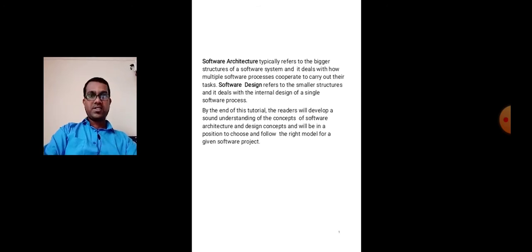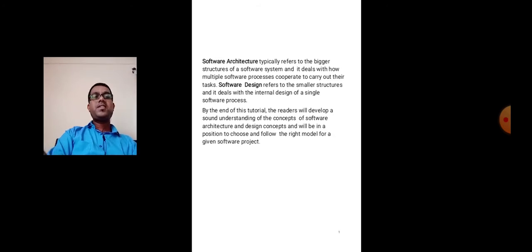We know that software architecture typically refers to the bigger structures of a software system that deals with how multiple software processes cooperate to carry out their task. To carry out their task, they are interconnected with each other and they cooperate with each other.